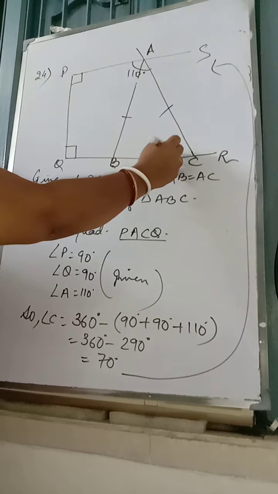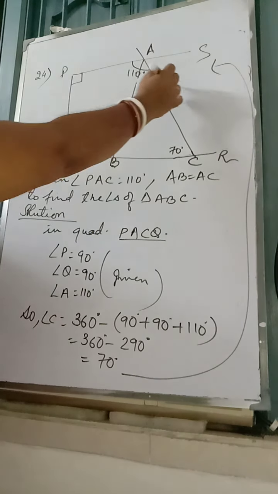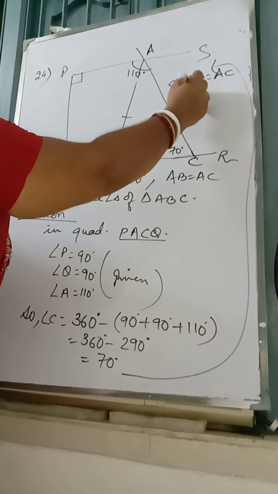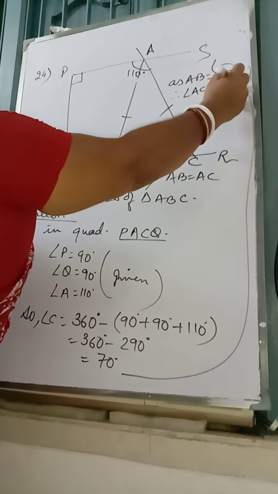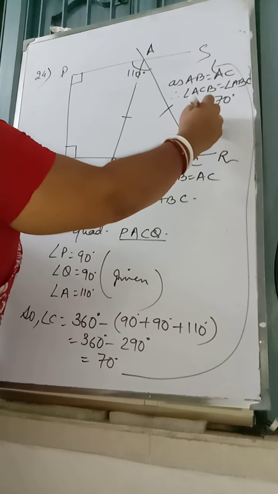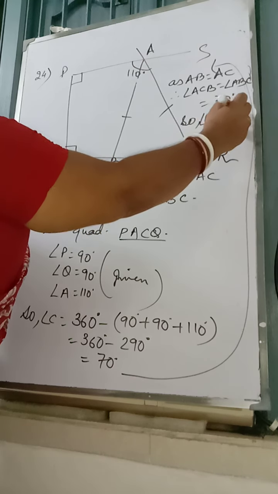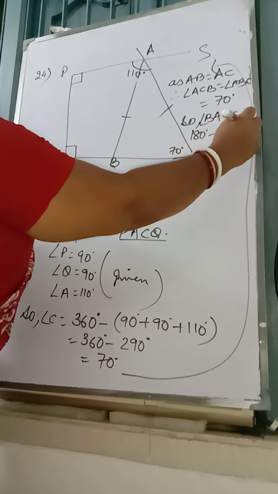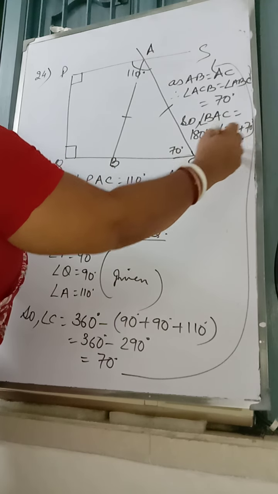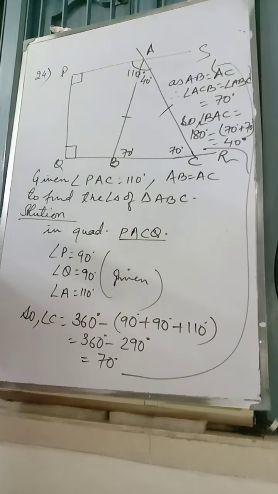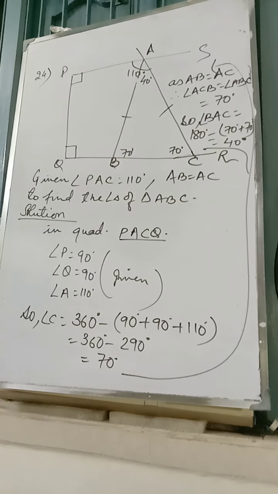Now this angle we got 70 degrees, as AB is equal to AC. So that's why angle ACB will be equal to angle ABC, which is equal to 70 degrees. So angle BAC is equal to 180 minus 70 plus 70, which is equal to 40 degrees. We got the angles: this is 70, this is 70 and this is 40. We have to find this much only. This is the question number 24.